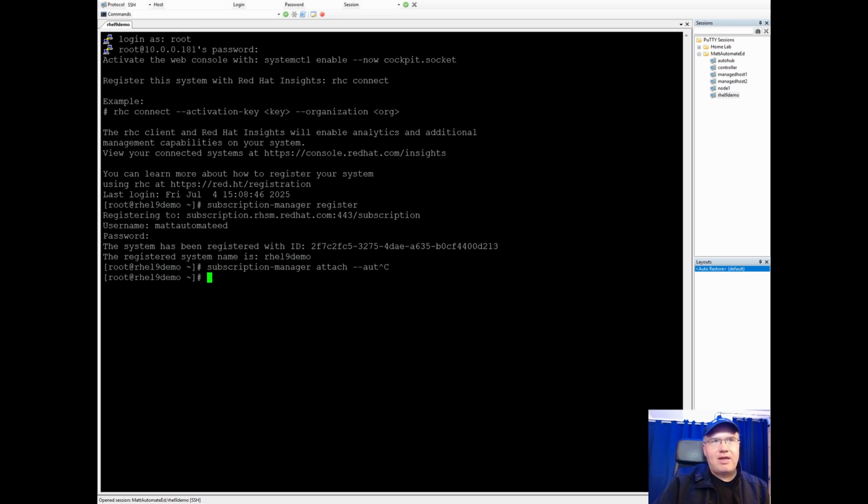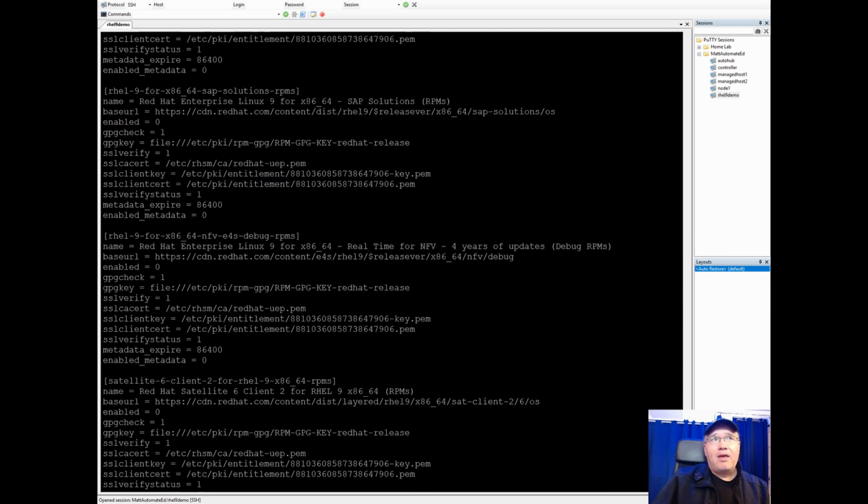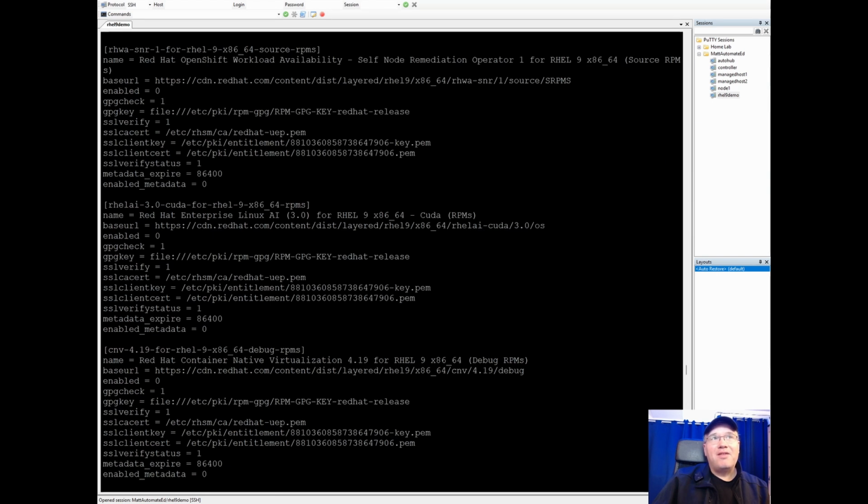Actually, before we do that, let's go to this directory. As you can see, there's /etc/yum.repos.d. This is where the repo configuration file is for the repositories that we're subscribed to. As you can see, there's several repositories here. I'm not going to go through each one of these, but as you can see, a lot of them are not enabled.